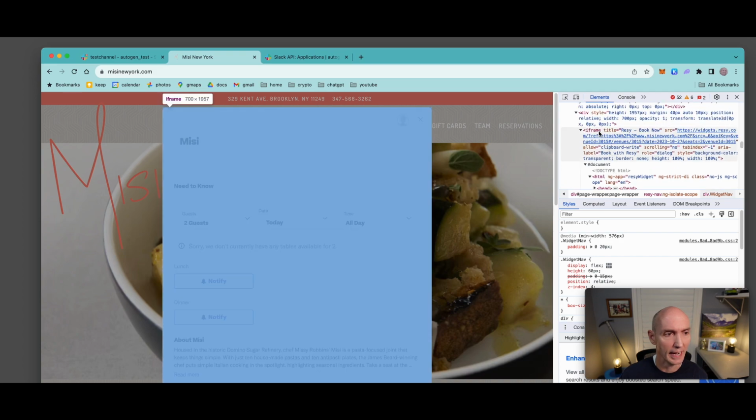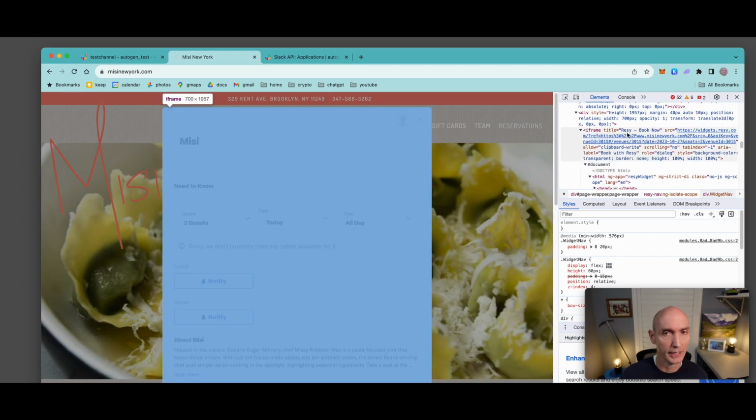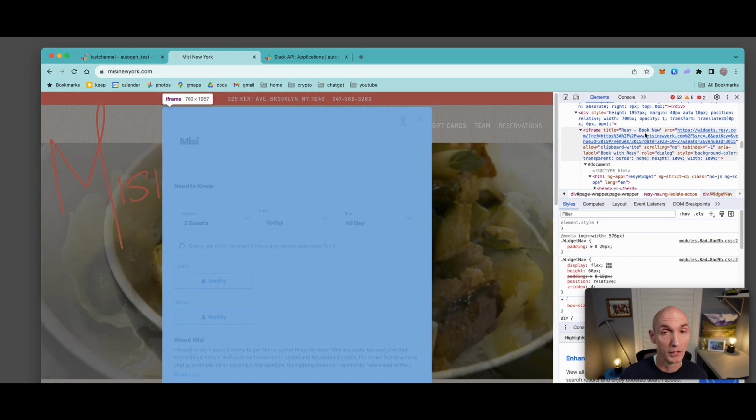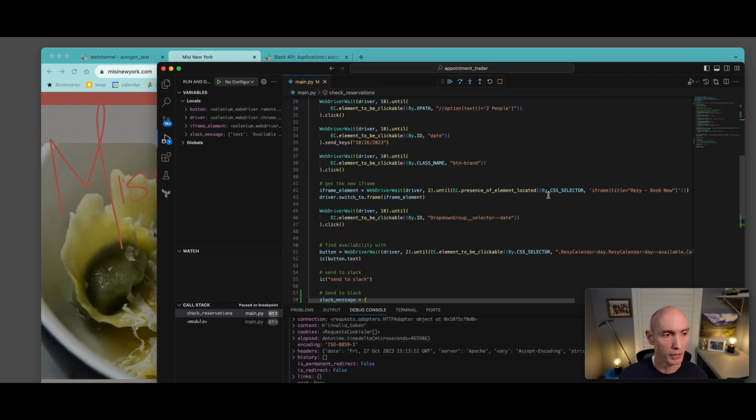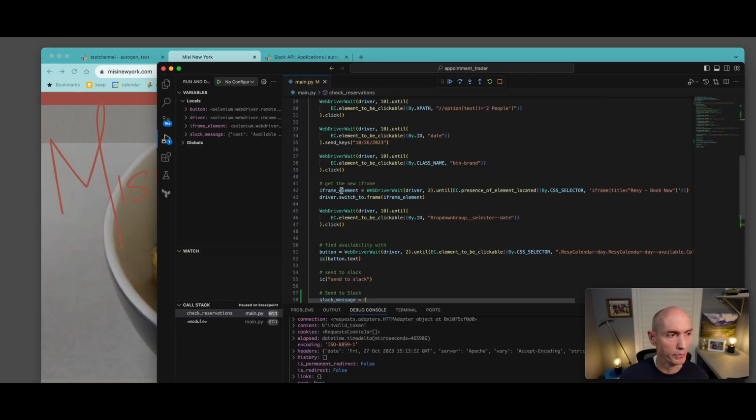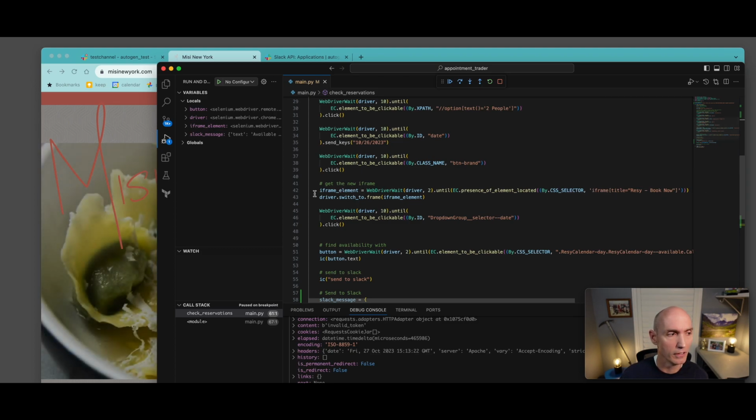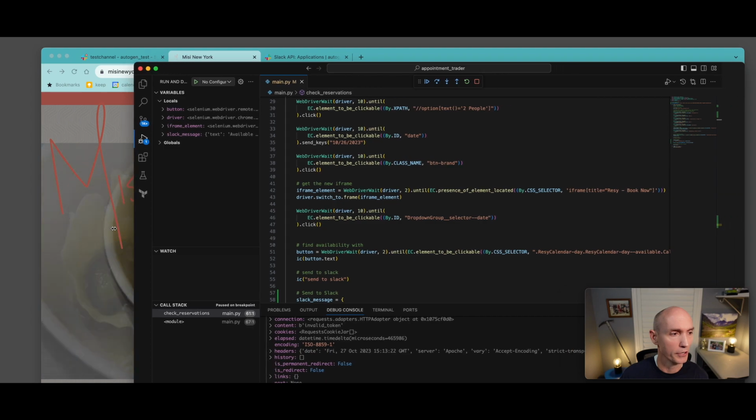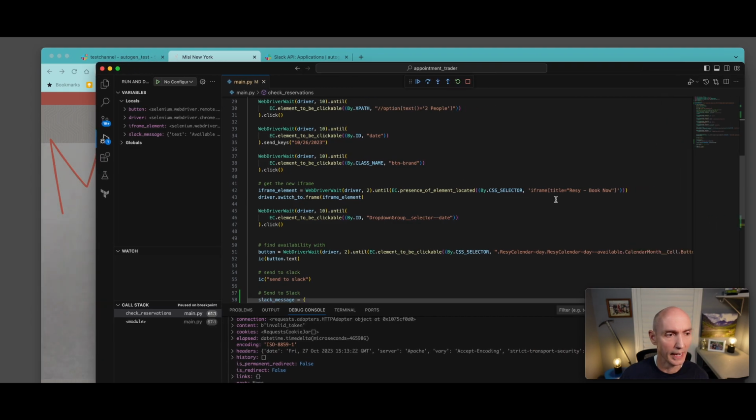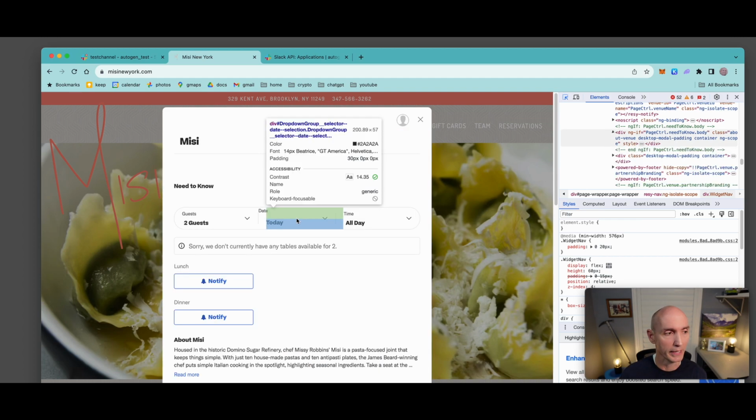And you can find the iframe. So iframe title is Resi book now. And the code to do that in our script is right here. So we're going to do iframe elements, set it iframe element, and then CSS selector. And then the actual code to do this is iframe title Resi book now. Now that we pivot to that iframe, now we can actually do our other commands.